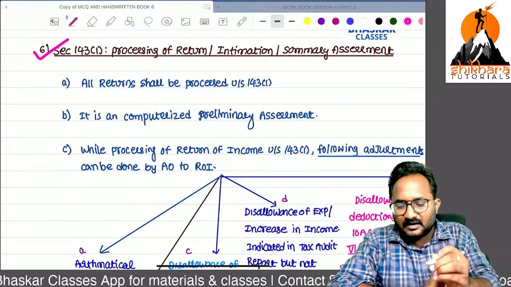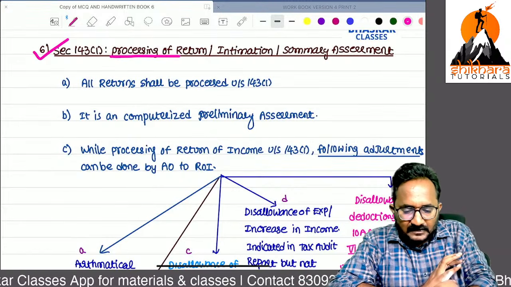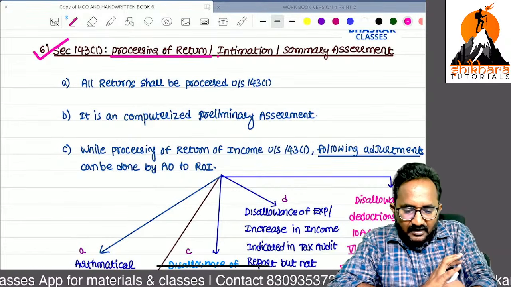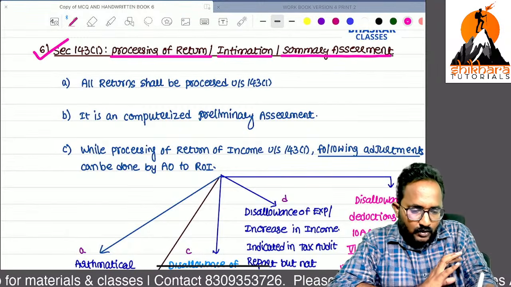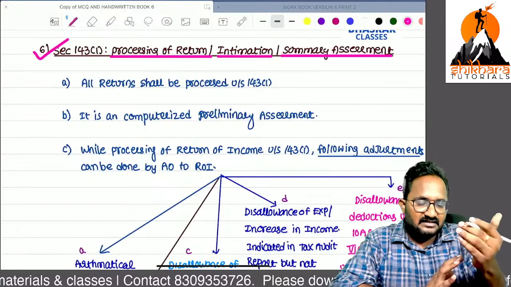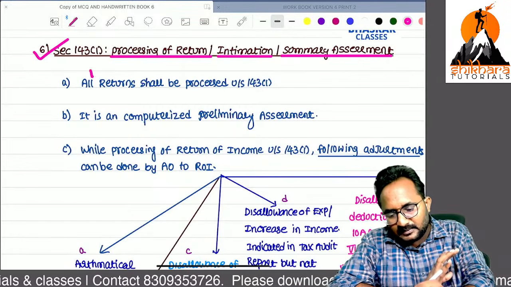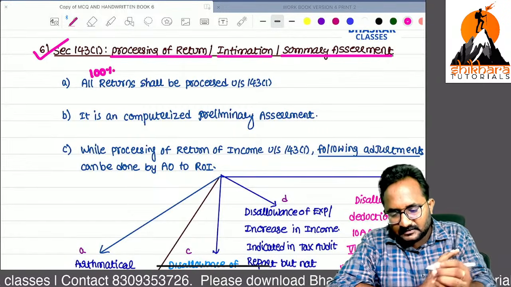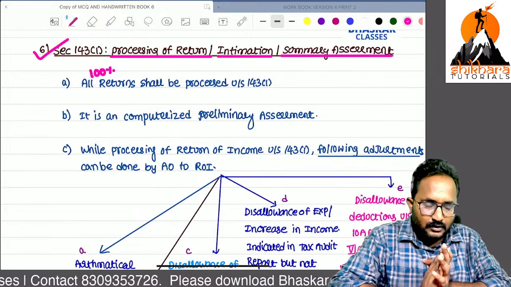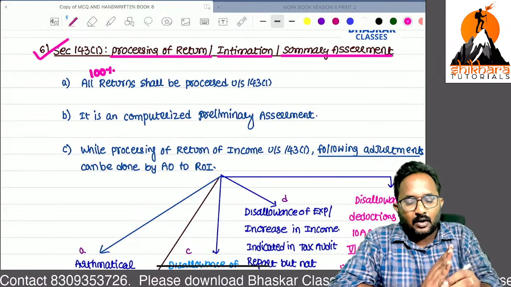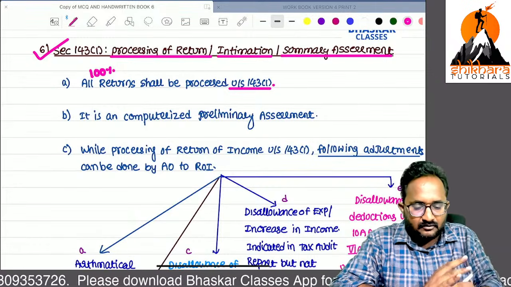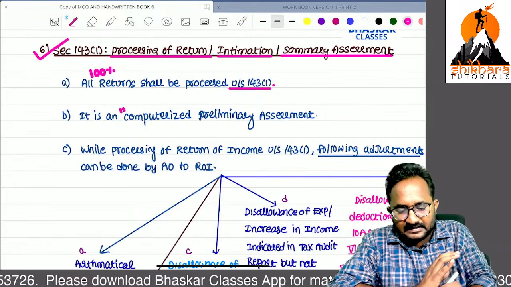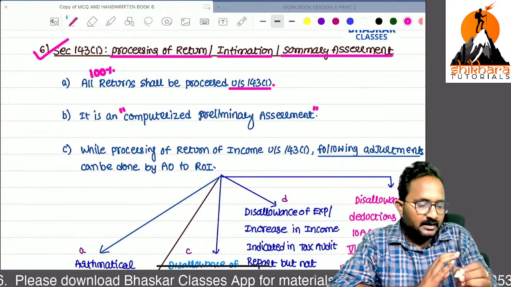143 subsection 1. The first name is processing of a return. The second name we have is intimation. The third name we have is summary assessment. I will tell you the reason also why we have these 3 names. All returns, meaning 100% of the returns filed by the assessees during the assessment year, shall be processed under section 143(1). It is a computerized preliminary assessment.